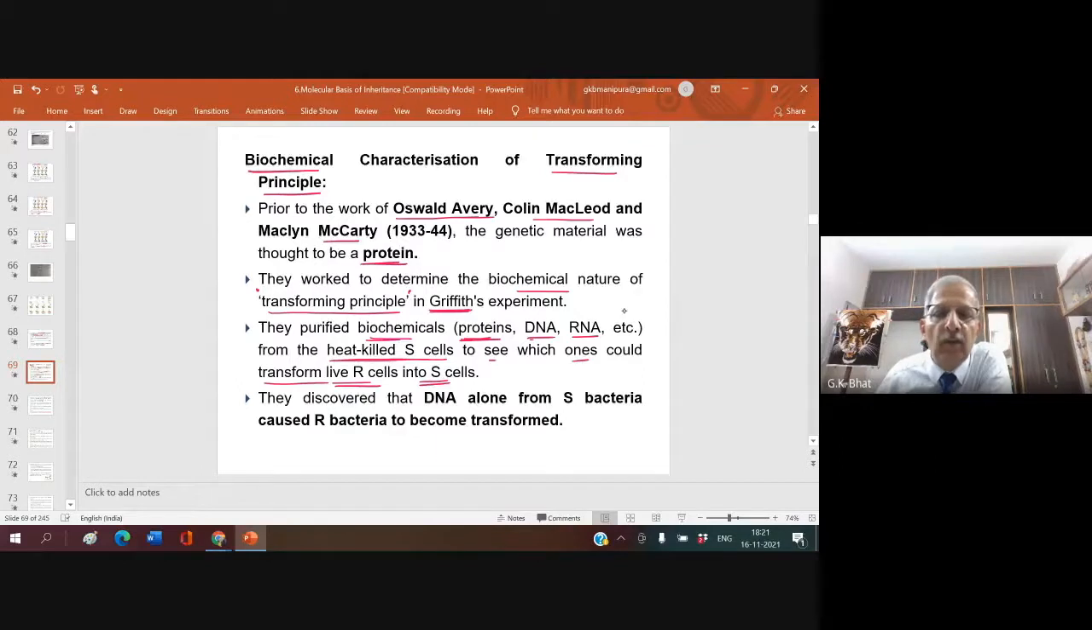They discovered that DNA alone from S bacteria caused R bacteria to become transformed. Very, very important sentence. So the gist of the experiment of Avery, MacLeod, and McCarty is that it is the DNA that transformed the R bacteria to become virulent. That is, it is the DNA alone from S bacteria that caused R bacteria to become virulent.